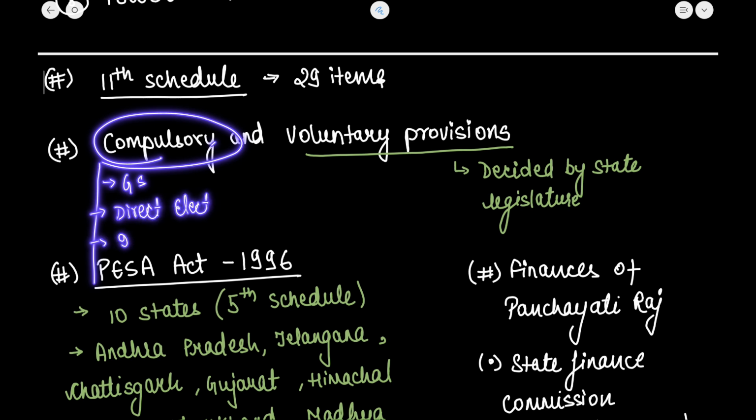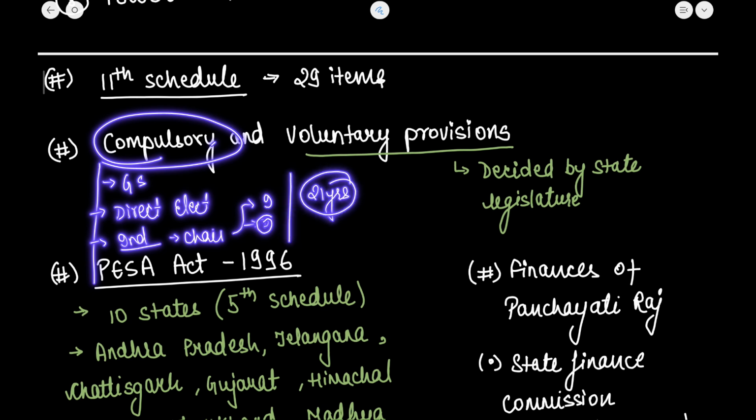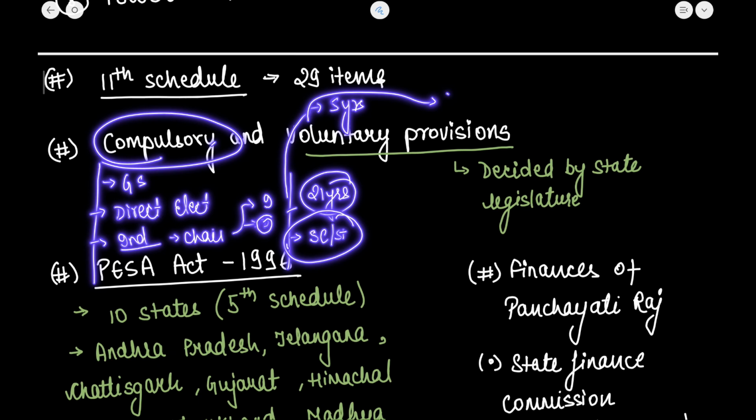Then there are indirect elections for the post of chairpersons at the intermediate as well as the district level. 21 years is the minimum age. That is also a provision. Other than that, reservation of seats for scheduled caste and scheduled tribe at all three levels is also a compulsory provision. Other than that, 5 years tenure of the panchayat, and establishment of the state election commission for conducting elections for the panchayat is also a provision.